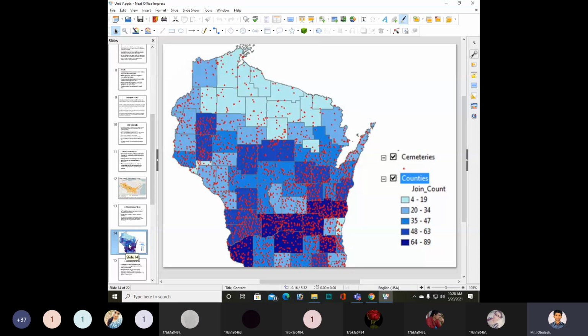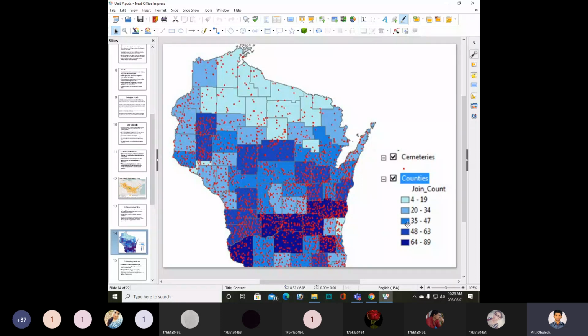You need to see the diagram carefully. See here, this color indicates that the count is 4 to 19. This color indicates 4 to 9 count, and this color indicates 20 to 34 counts.